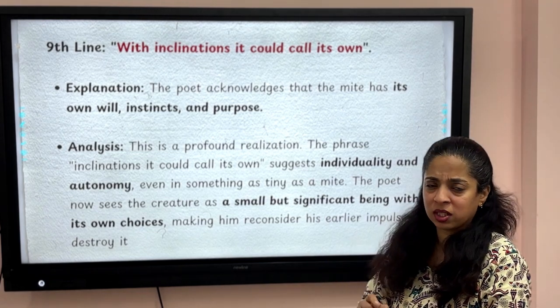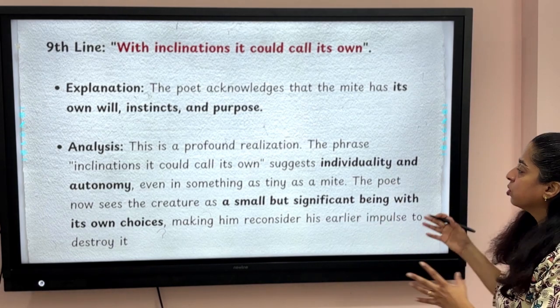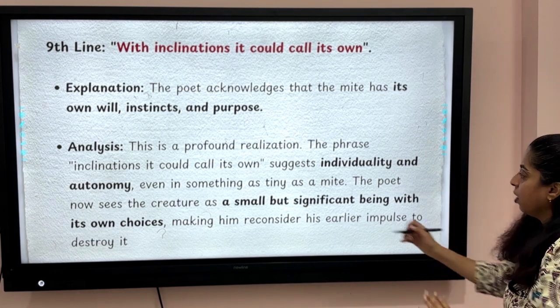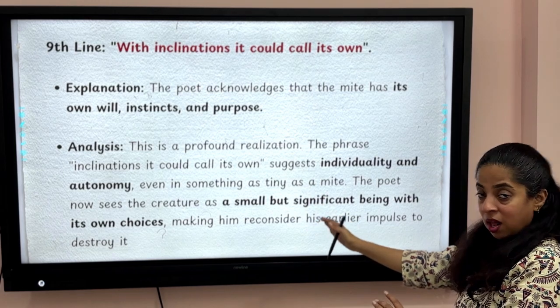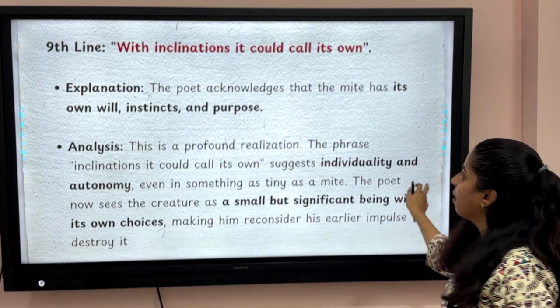The impulse he had earlier, the sudden reaction that I should drop ink on it, right? So now he is saying that it may have its own inclinations. He sees the creature as a small but significant being with its own choices.